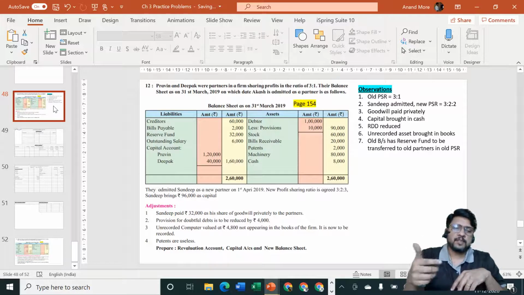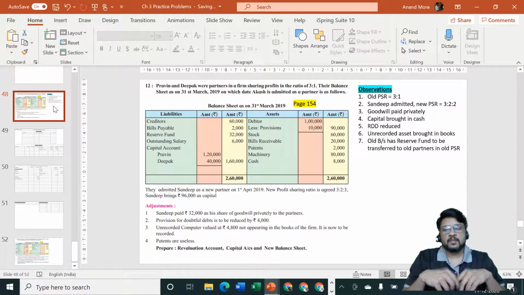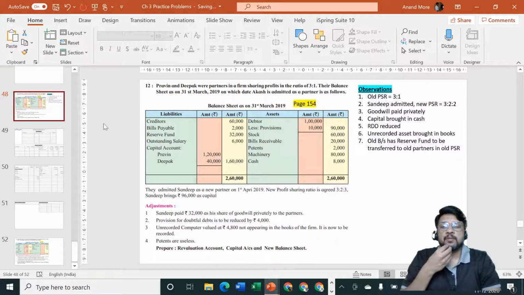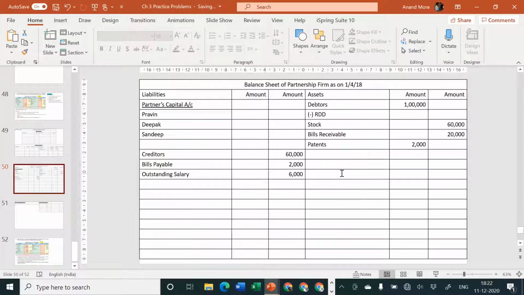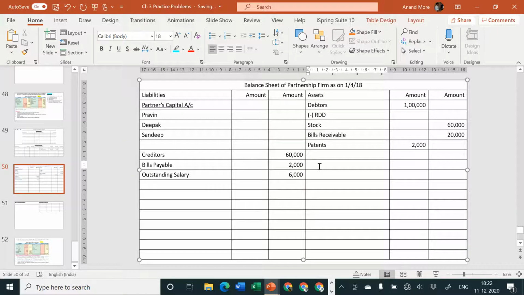The more the number of adjustments, the more lines you will have to leave so that adjustments can be shown properly in the balance sheet. Okay. So what is the adjustment we have considered? There is patents we have written. Machinery, rupees 80,000. Machinery is 80,000. No adjustment to machinery, so directly outer column.